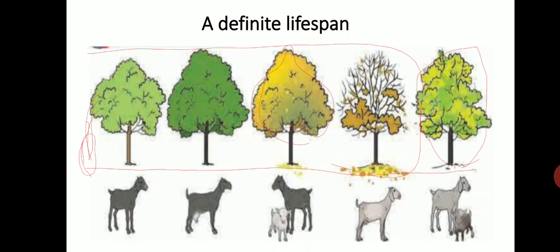When the organism is born, after some years, they are capable of reproducing, and after reproduction when they become more aged, or we can say adult, their organs become weak and they complete their lifespan, or in other words we can say that they die. So here is the example of goat.